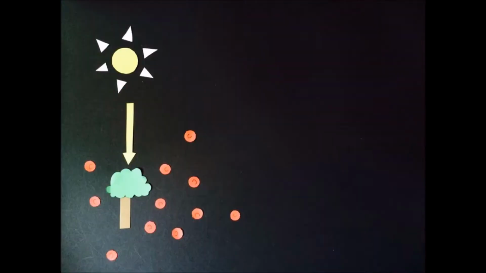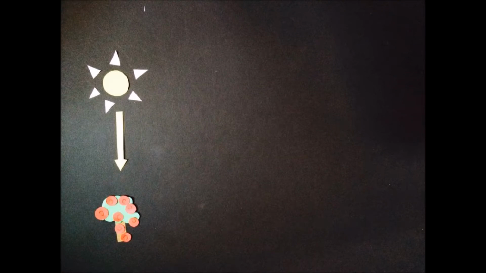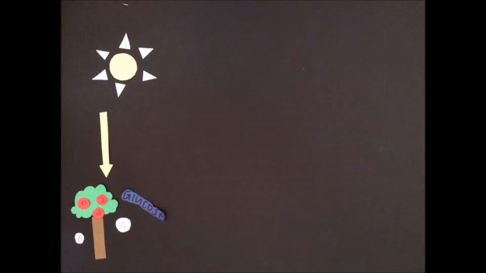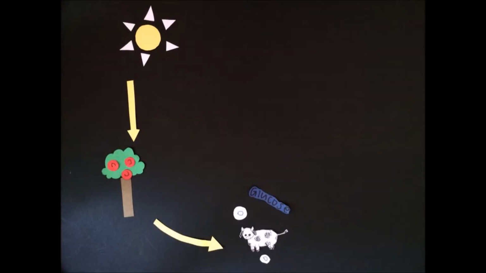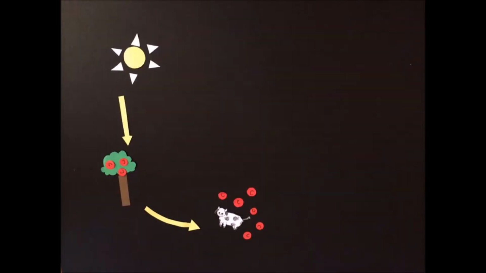When photosynthesis occurs, green plants convert carbon dioxide from the surroundings and water into glucose and oxygen in the presence of sunlight. Carbon is stored in plants, which allows them to grow. All living things respire. Respiration converts glucose in the food we eat and oxygen into carbon dioxide and water.